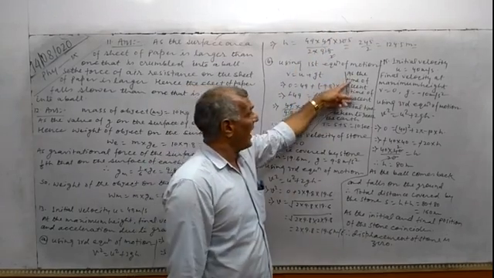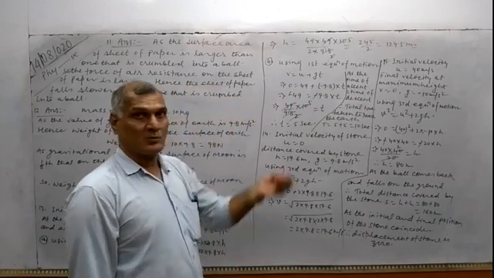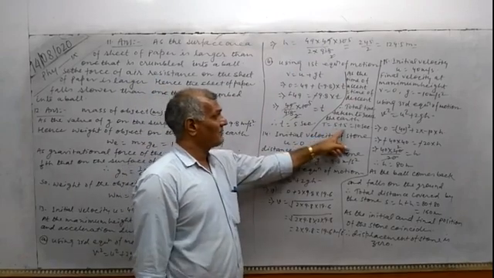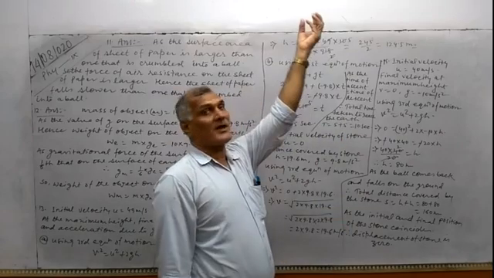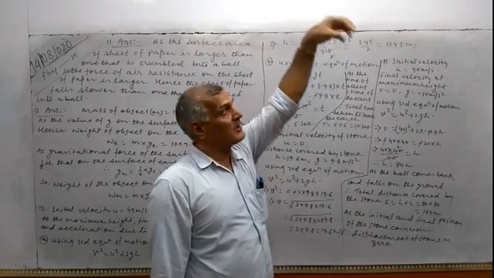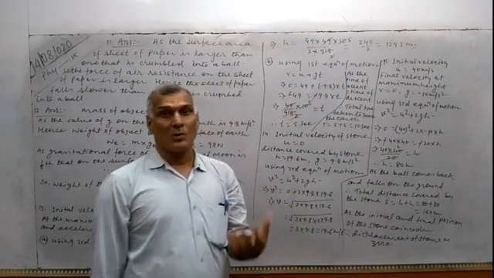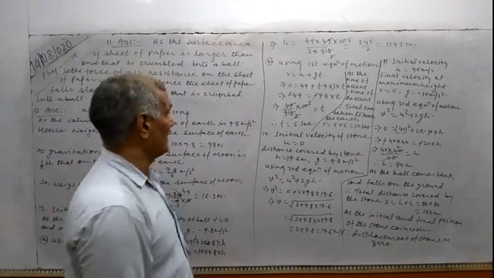These two times are equal, so the total time taken by the stone to return to the earth will be 5 plus 5, that is 10 seconds. 5 seconds it takes to reach the maximum height, and also 5 seconds it takes to reach the surface of the earth. So the total time taken by the stone to reach the earth will be 10 seconds.